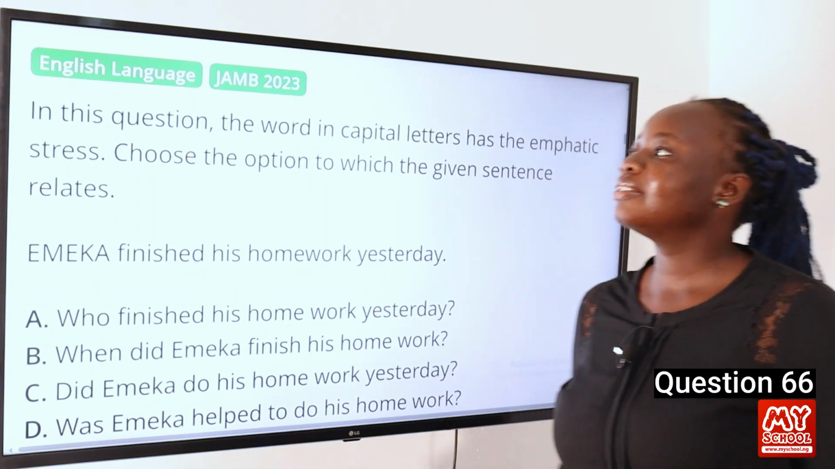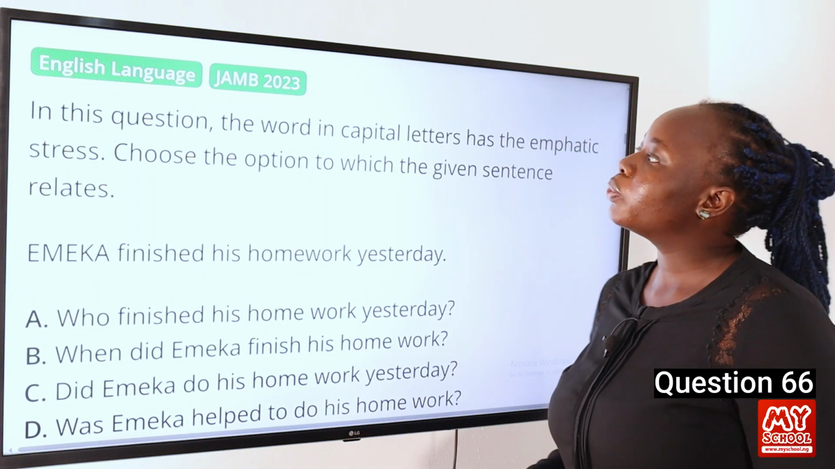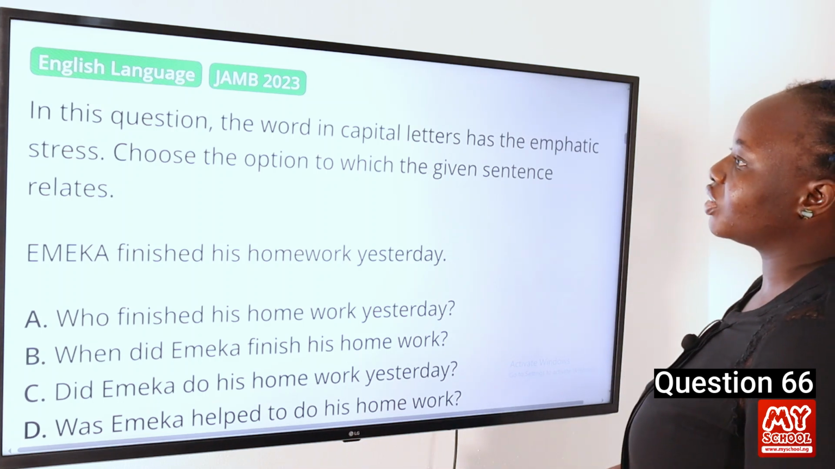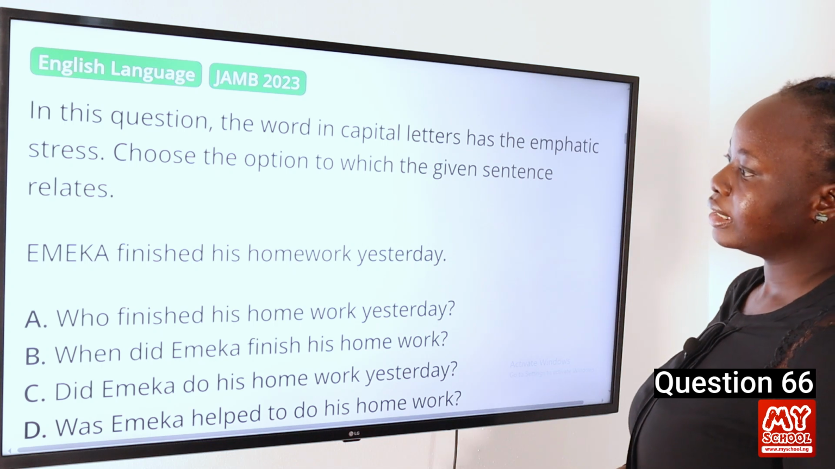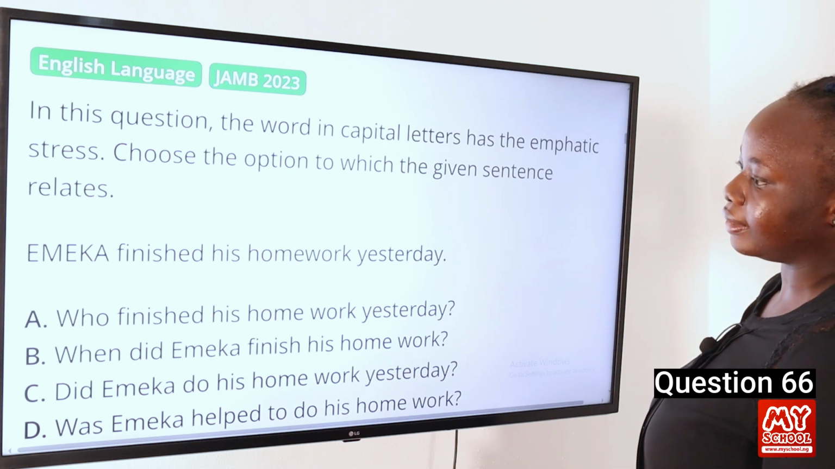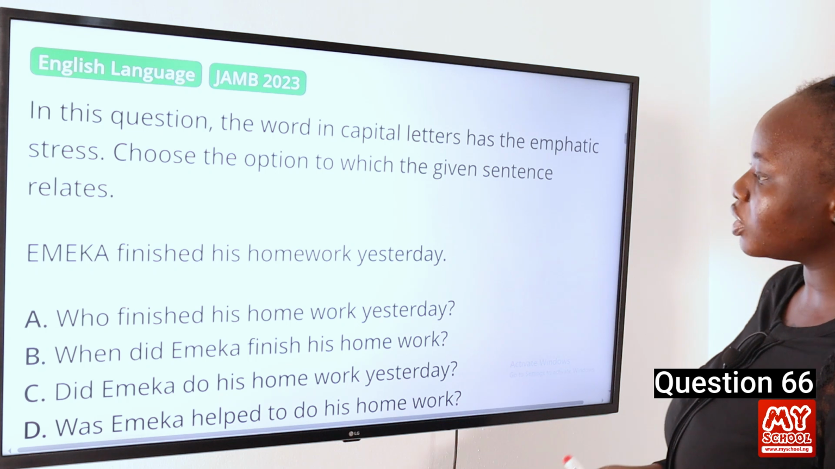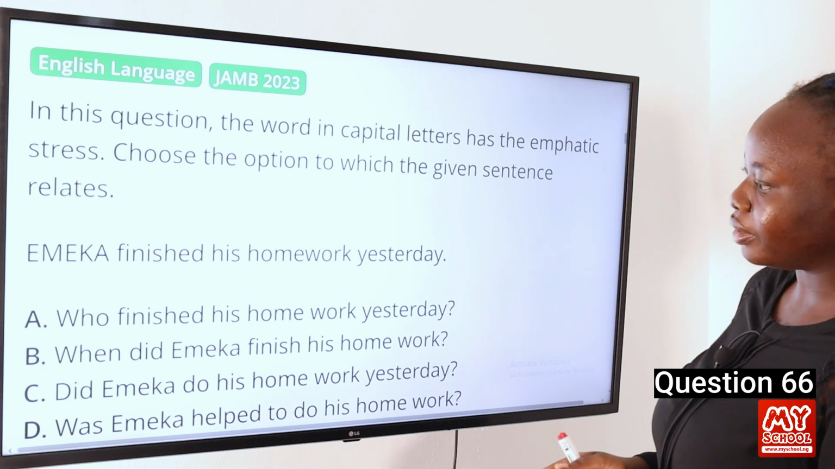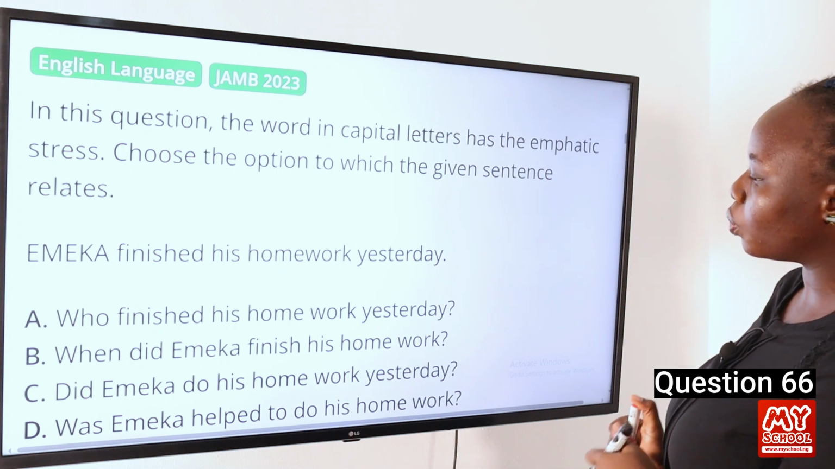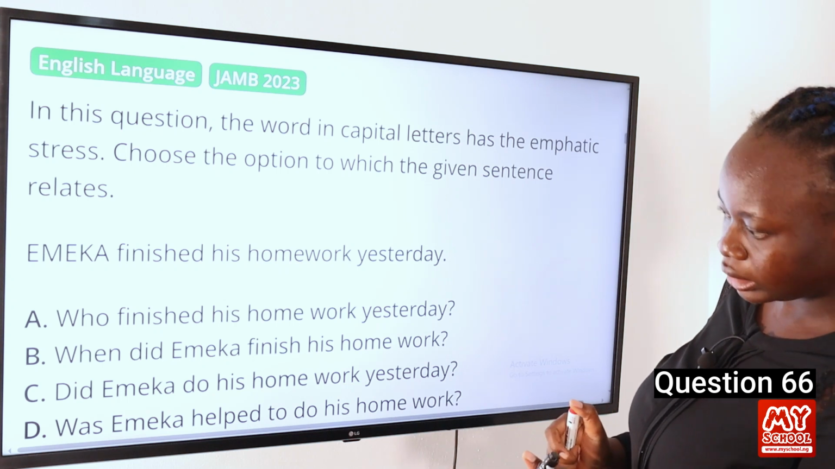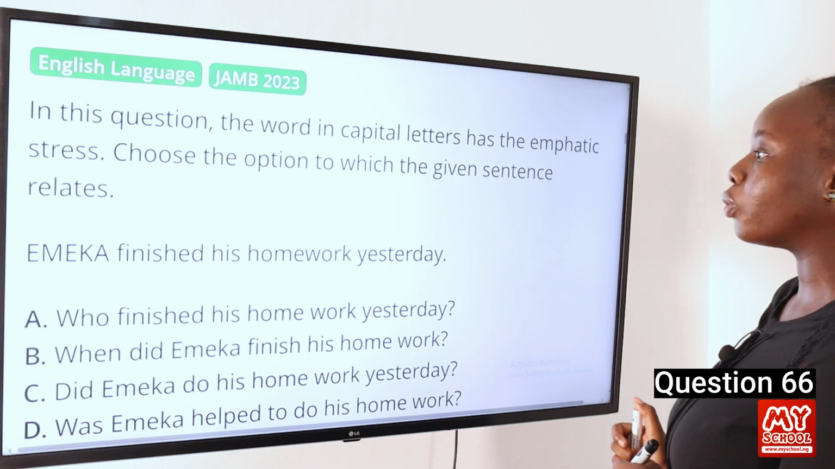Question 66. In this question, the word in capital letters has the emphatic stress. Choose the option to which the given sentence relates. Emeka finished his homework yesterday. We have option A, who finished his homework yesterday? B, when did Emeka finish his homework? C, did Emeka do his homework yesterday? And lastly, D, was Emeka helped to do his homework?